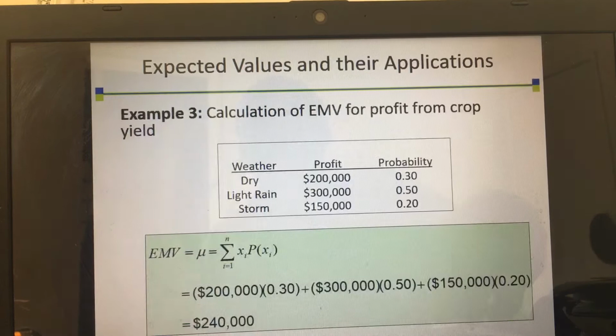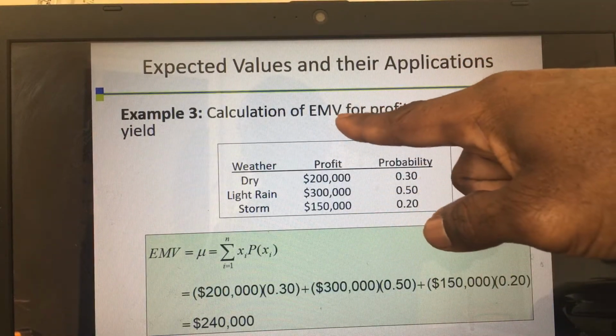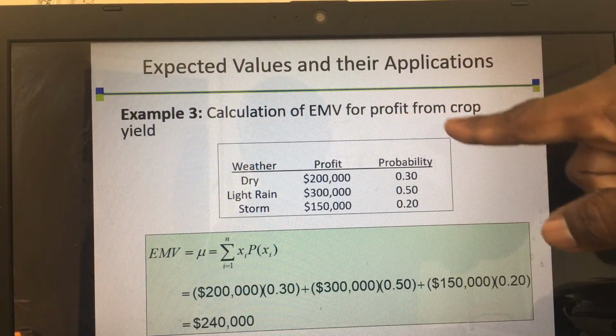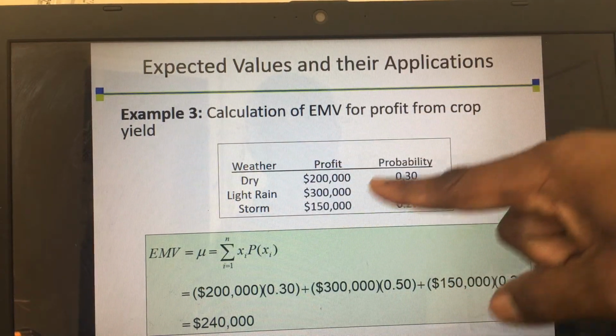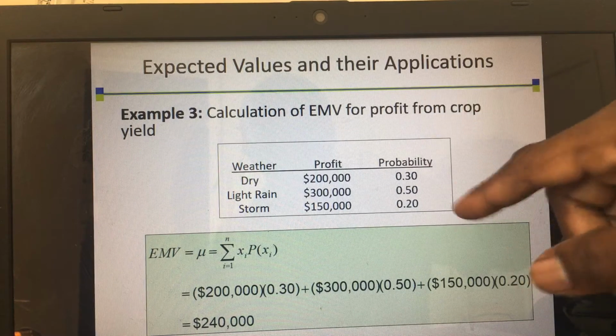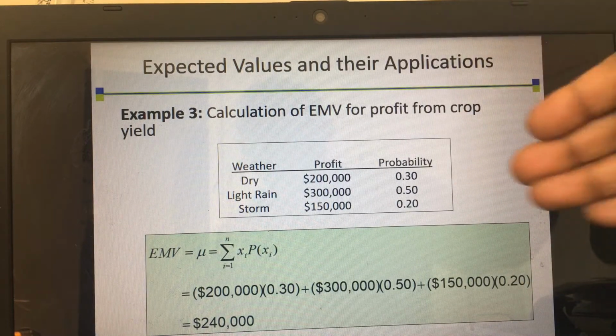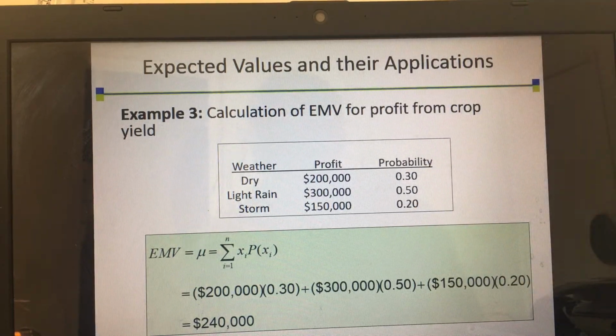Okay? It says here, calculate the expected monetary value for profit from crop yield. This is the weather, dry weather. It's a profit. This is the probability. These probabilities have been estimated by the agency who supplied this data to us.